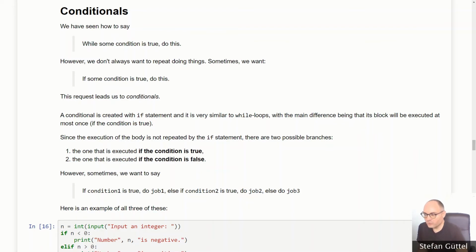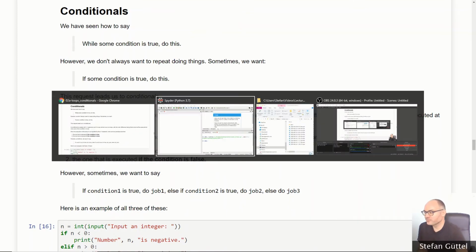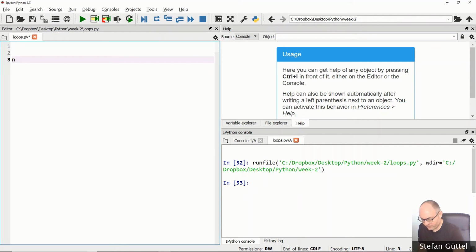It's best to look at an example in order to understand how to use if keywords. So let's say we have an integer variable n, and I will give it the value of 5 for now, and we want in our code to verify whether this is a negative number or a non-negative number. So let's start with the first bit. How do we check whether n has a negative value? Well, we use a Boolean comparison of this form, right? Clearly, n less than 0 evaluates to true if n has a negative value.